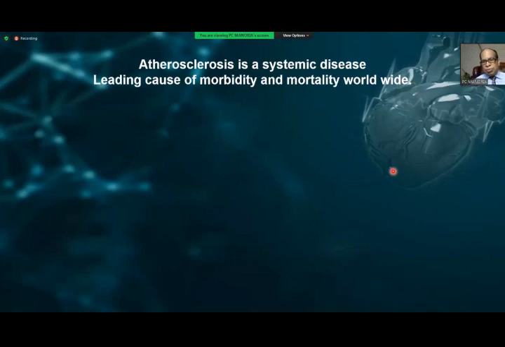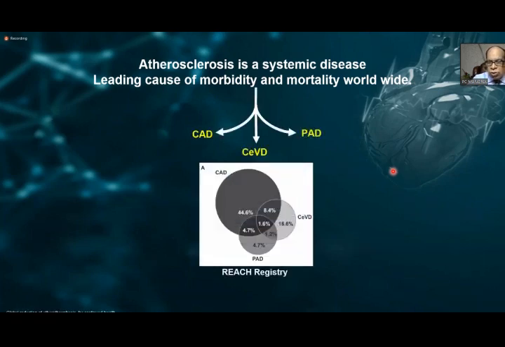Now, the first big message which must percolate amongst all of us is when we are treating atherosclerotic cardiovascular disease, be it a coronary artery disease, be it a stroke or a peripheral artery disease, atherosclerosis should always be considered a systemic disease. So if you're a patient of acute myocardial infarction, you must look at PAD and cerebrovascular disease also.